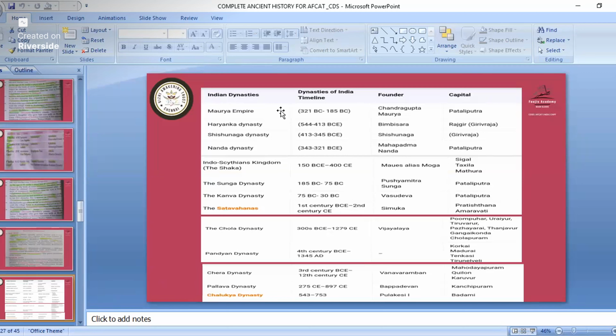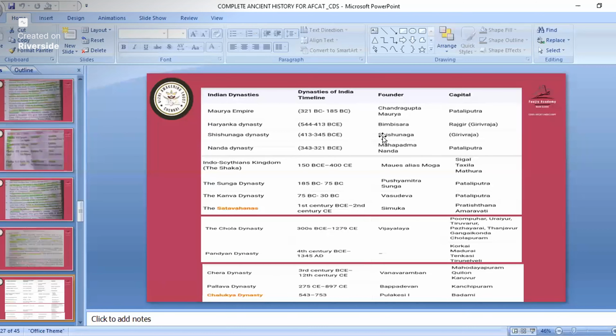So Indian dynasties. They might also ask for arranging them in order, so study the timeline also. The Maurya Empire's founder was Chandragupta Maurya, and his capital was at Pataliputra.